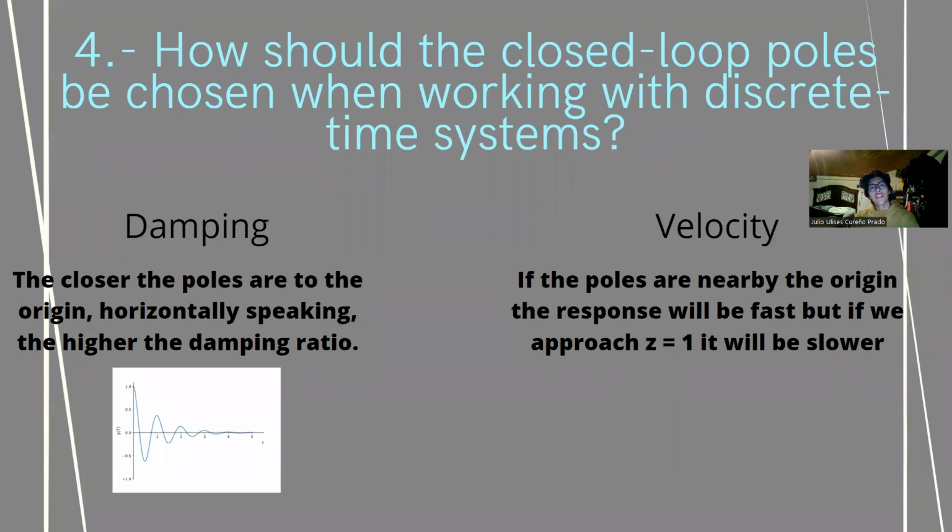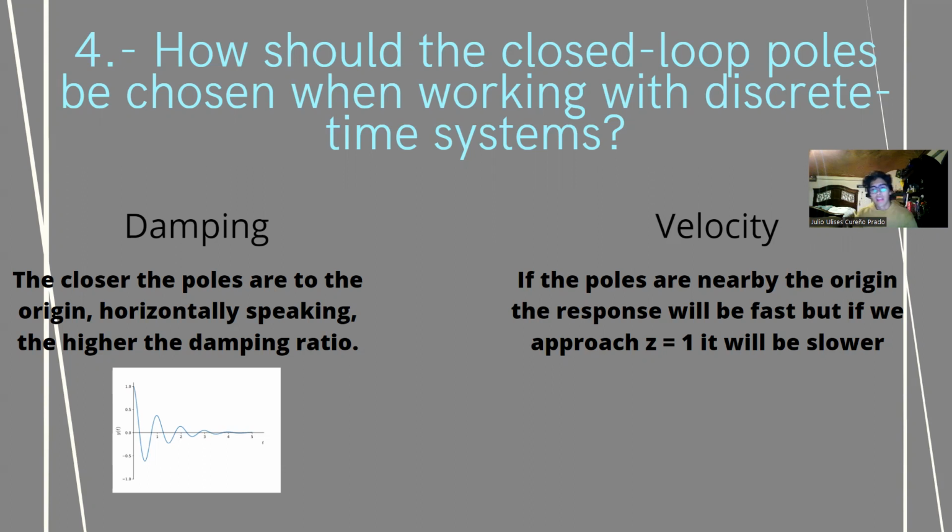And how should the closed loop poles be chosen when working with discrete time systems? First of all, there are four things that we need to check: damping, velocity, oscillations, and stability. For damping, the closer the poles are to the origin, horizontally speaking, the higher the damping ratio will be. So we need to define how well we want the system to be damped.